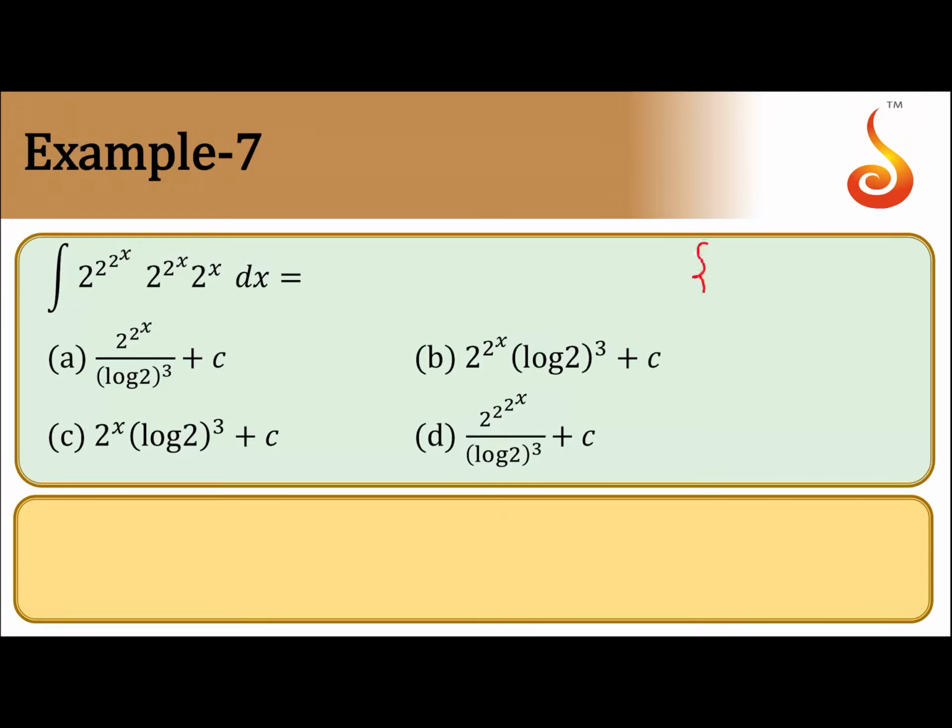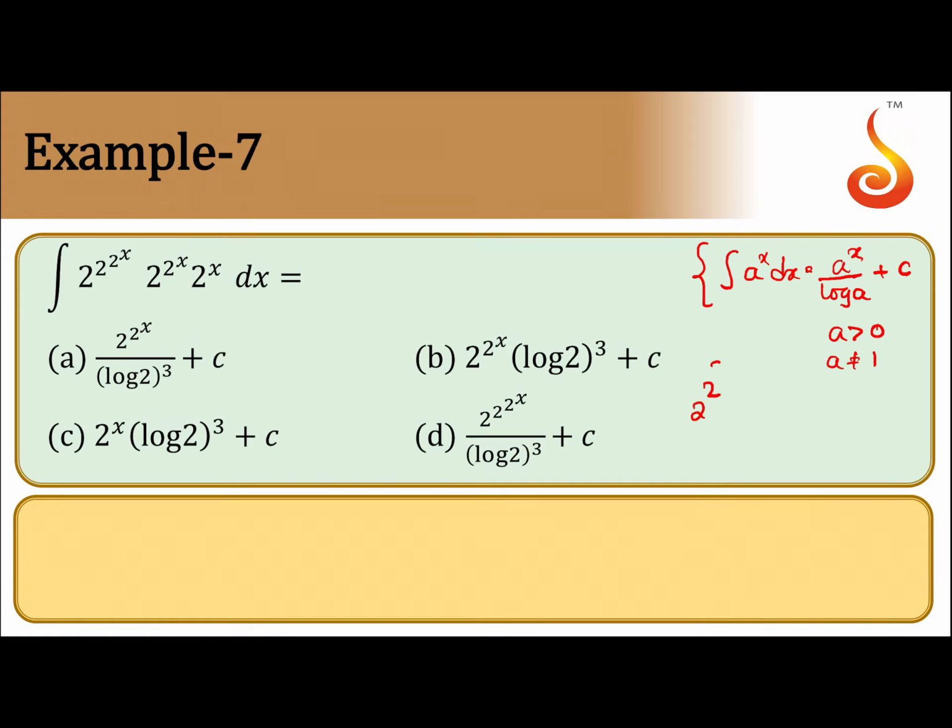x dx. If we observe very carefully, before we solve this problem, the integral of a to the power x dx is a to the power x by log a plus c. Of course, a is greater than 0 and a is not equal to 1.